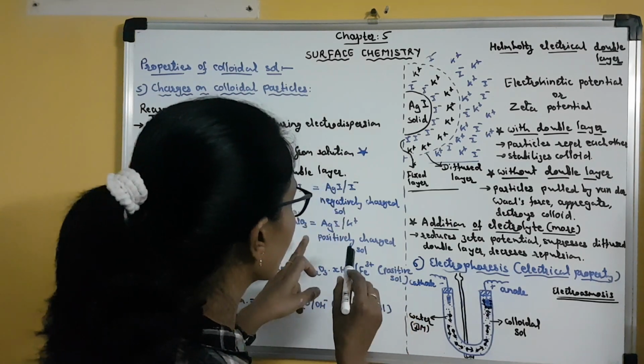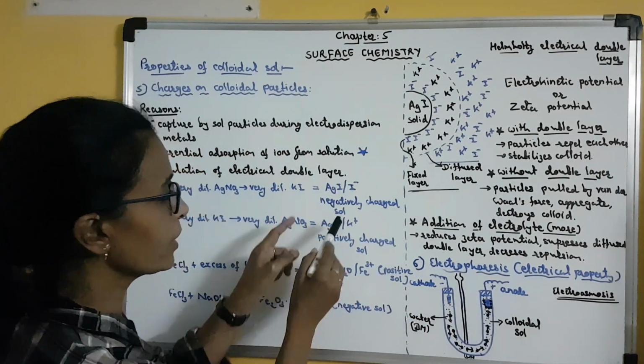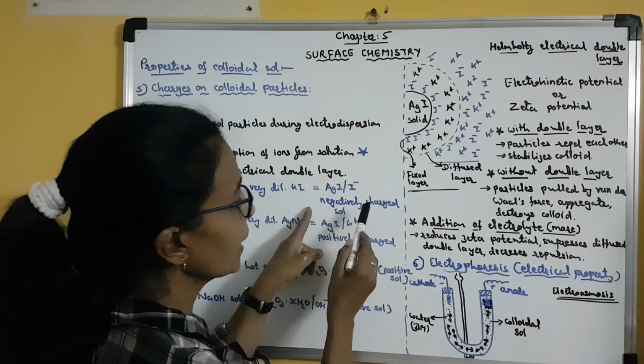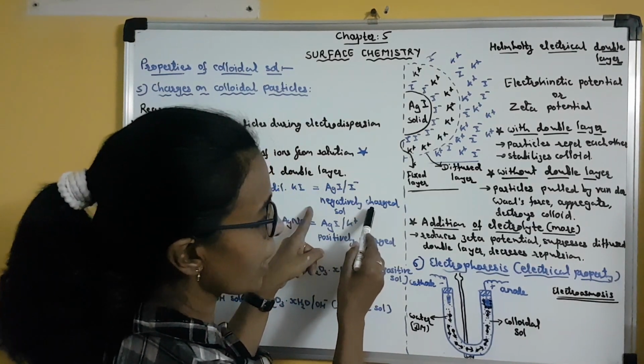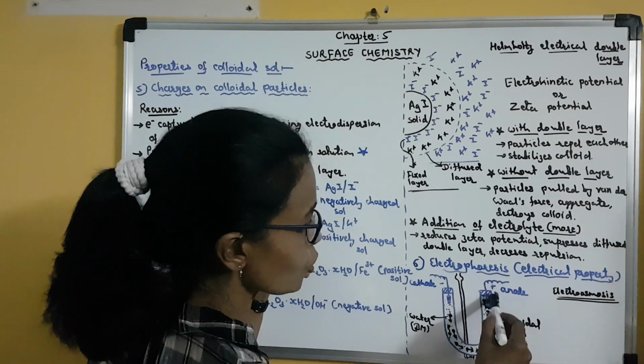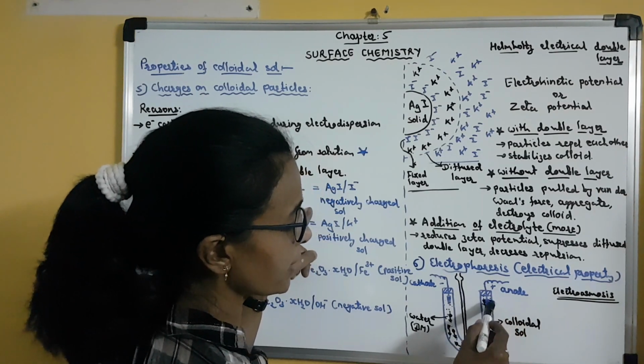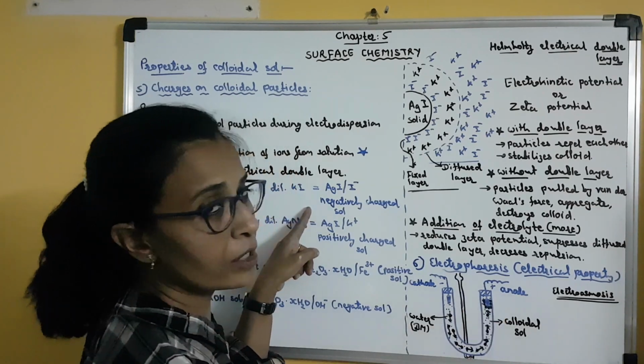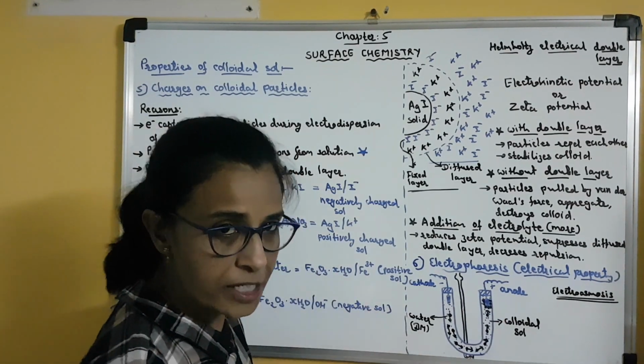Or if the colloid is negatively charged like this, clear, then these negatively charged colloidal particles will be attracted by the anode. So they will move towards the anode and get collected near the anode, and so also the colloid will get destroyed.